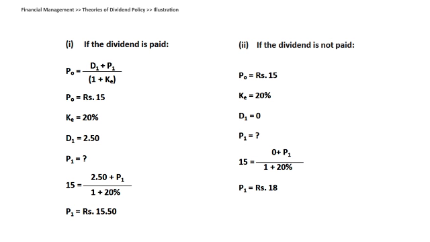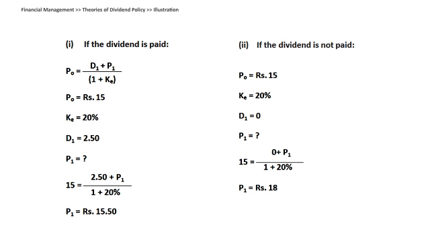Let us use the same formula and see how the values get impacted if the dividend is not paid. You have to find out the price at the end of the year. The current price of the share is 15, the same will happen. Dividend is not paid, so keep the dividend as 0. Price at the end of the year we need to find. Similarly, 1 plus cost of equity is 20%. So over here, if you solve this equation, you'll find the price at the end of the year becomes 18 rupees. If you see now, when dividend is not paid, the market price of the share at the end of the year increases.